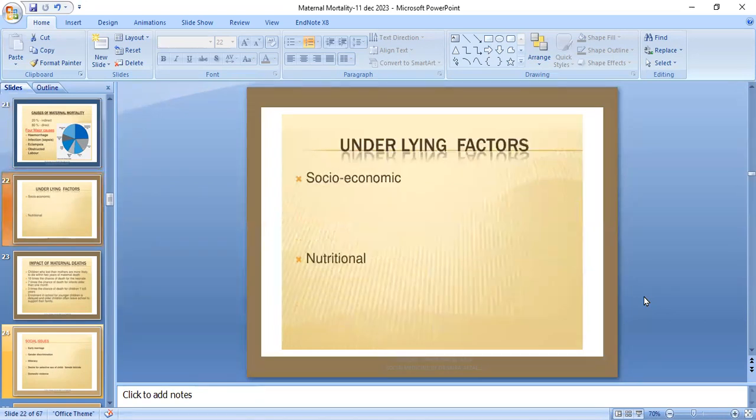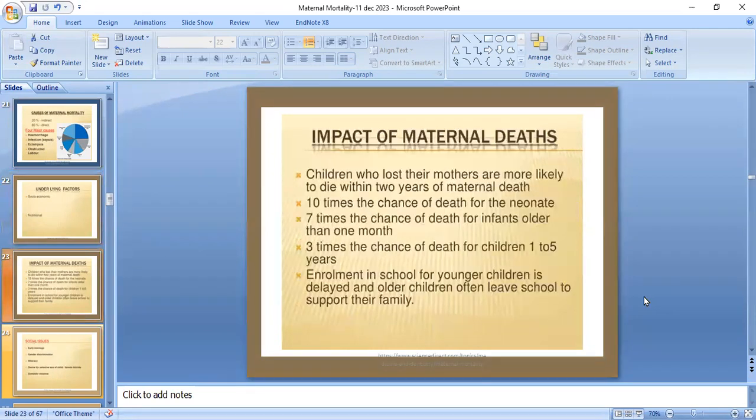Underlying factors may be socioeconomic or nutritional factors. The impact of maternal death. Children who lose their mothers are more likely to die within 2 years of maternal death. 10 times the chance of death for the neonate and 7 times the chance of death for infants older than normal. 3 times the chance of death for children 1 to 5 years. Enrollment in school for younger children is delayed and older children often leave school to support their family.